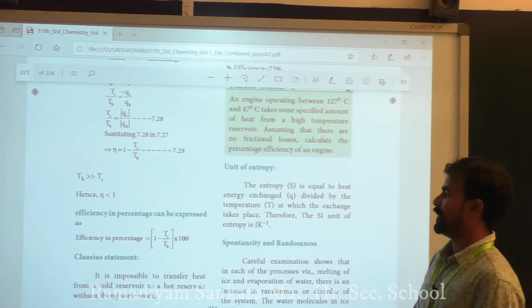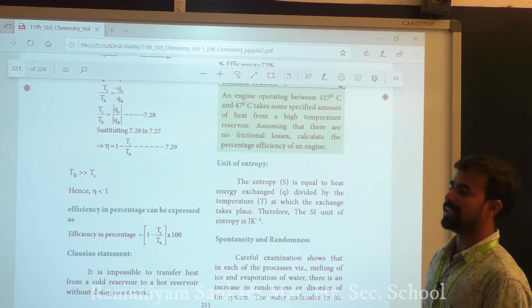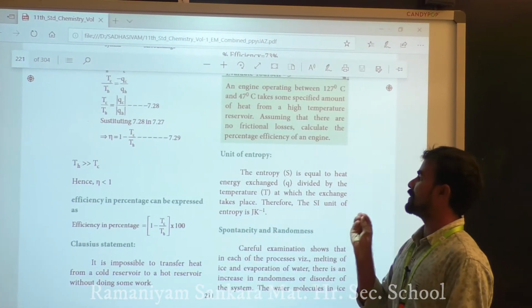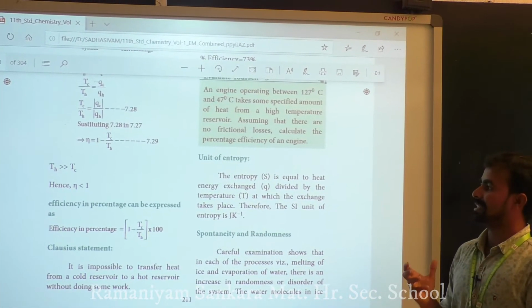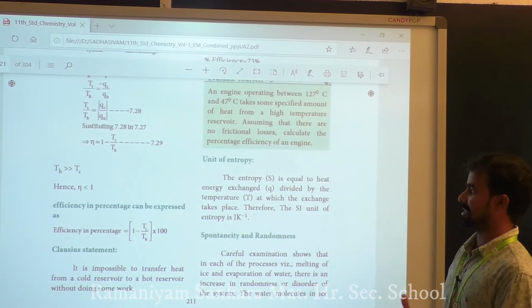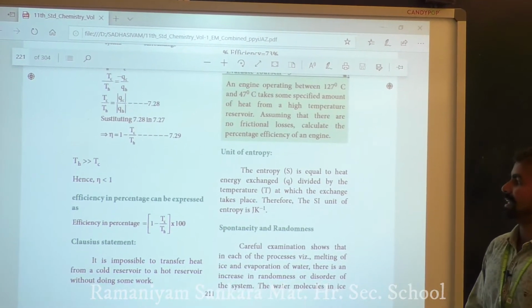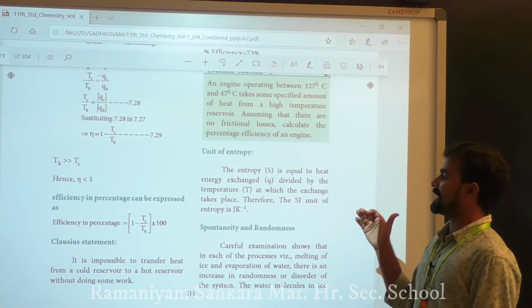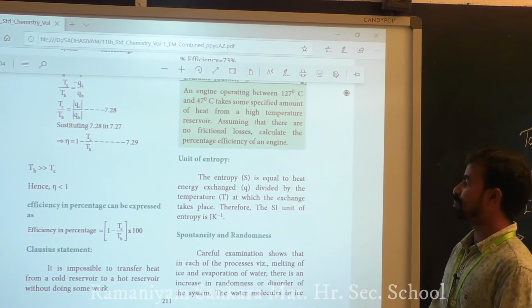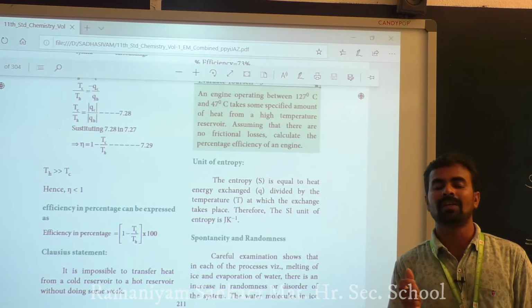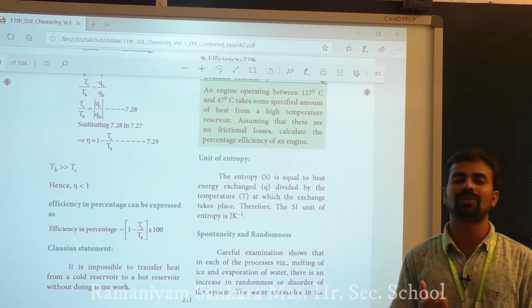The unit of entropy. The entropy symbol is S, which is equal to the heat energy exchanged divided by the temperature at which the exchange takes place, S equals Q by T. Therefore, what is the SI unit of entropy?